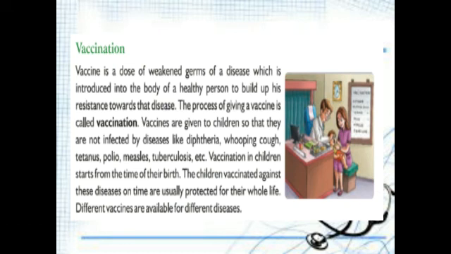Also, while we are very small, our parents have us injected with vaccinations.